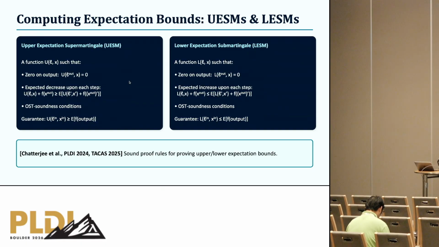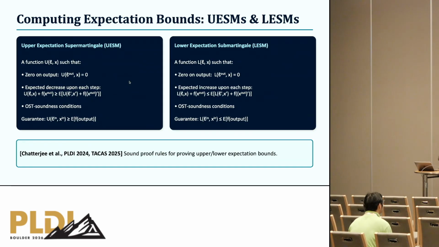For upper bounds, what is an upper expectation supermartingale? It's a function which assigns to every system state some real value, which is required to be equal to 0 upon termination. And in non-terminal states, at every step, the change in the expected value of this function over-approximates the change in the value of f. So if I consider how f evolves over a program, I over-approximate its change at every time step by using u.